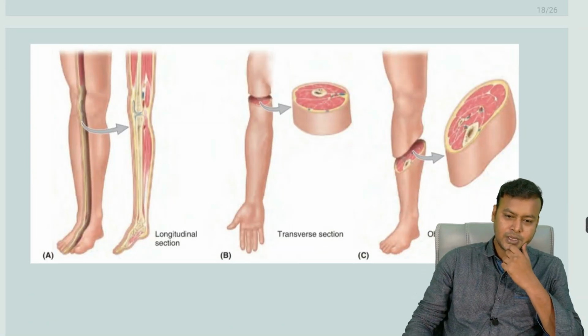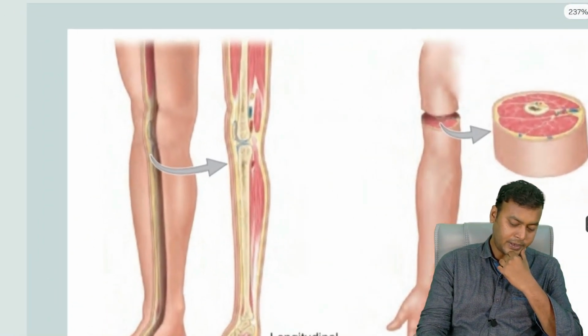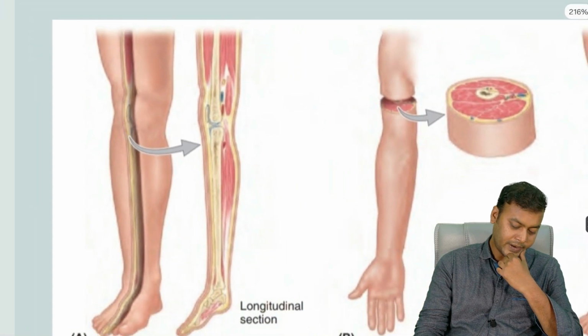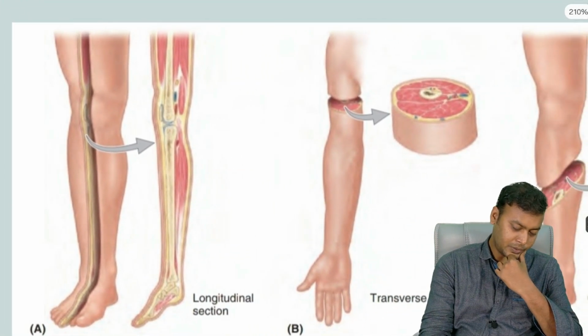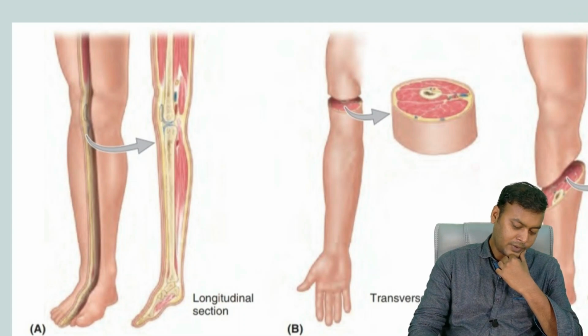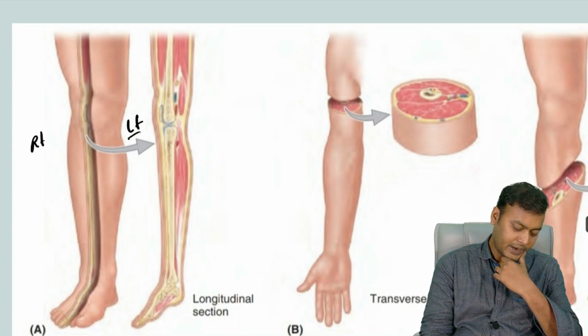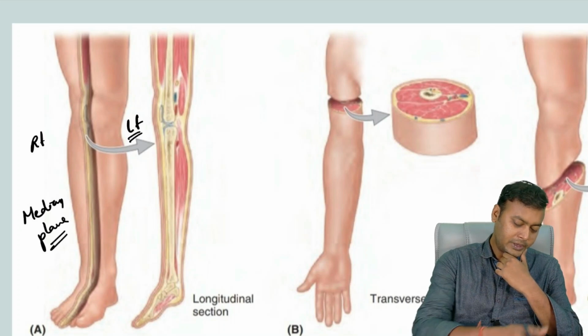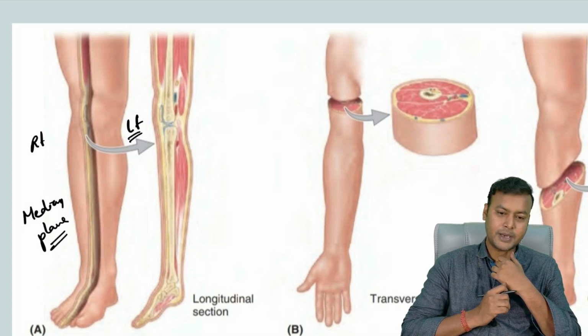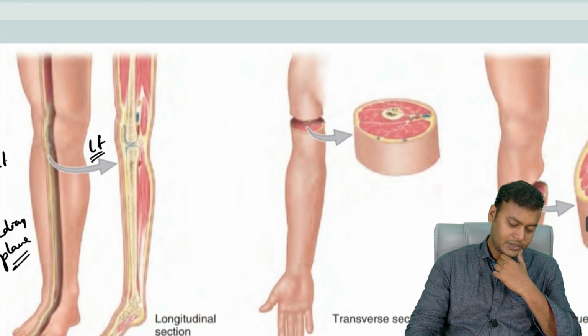Here are some images to show how the different planes divide the body. So you can see this plane which is dividing the lower limb of the person into the right and left halves. It is passing through the midline. So what do you call it? It is the median plane. So it has been sectioned along the median plane. This is how it will look if you look from one side.